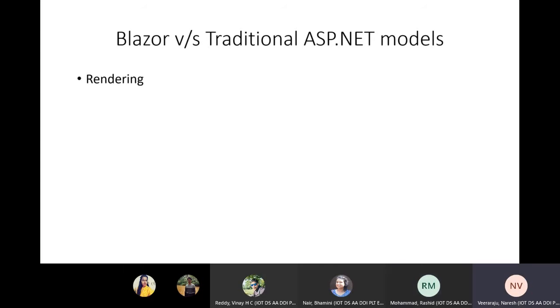Coming to the rendering aspect, what Blazor does is, when a page is rendered for the first time, Blazor creates a memory representation of the component or that page. That memory is called a graph internally. It creates a graph of the HTML, and this graph will have the state information too, like what is the data in this drop down list, what is the data in this label. Blazor will be storing all this information.